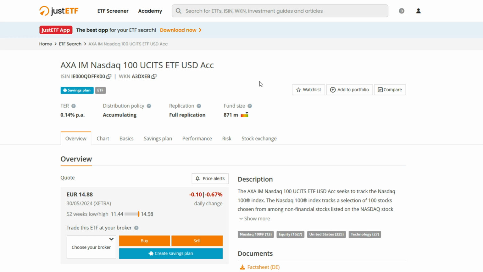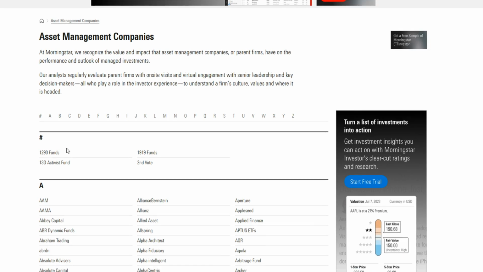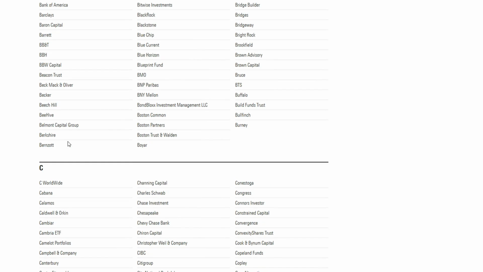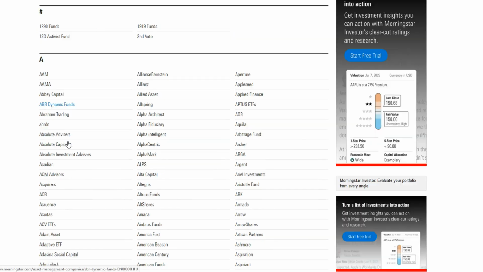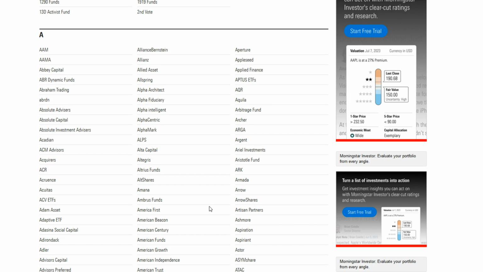And fortunately for you, I have found a great source where we can see asset managers and a pretty reputable evaluation of them. It is Morningstar Asset Management Company's website. And here, all the asset managers are listed in alphabetic order. And what we see here is AXA doesn't even exist. And so to me, that brings a red flag.